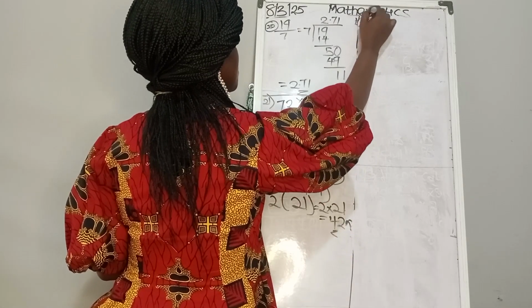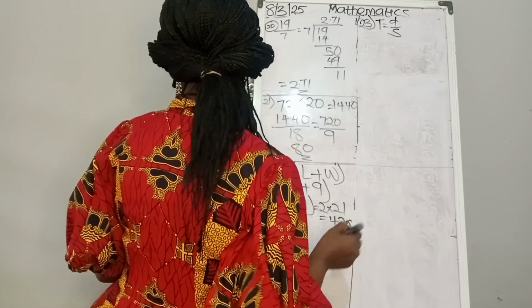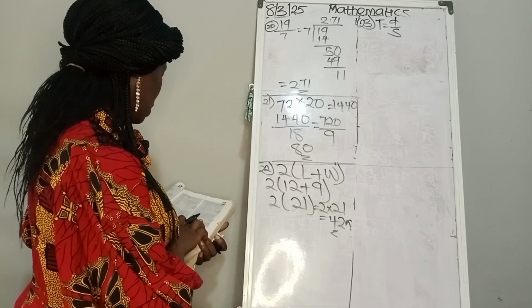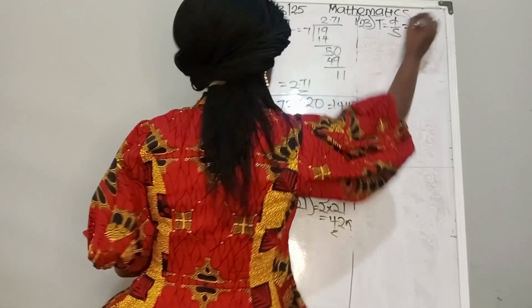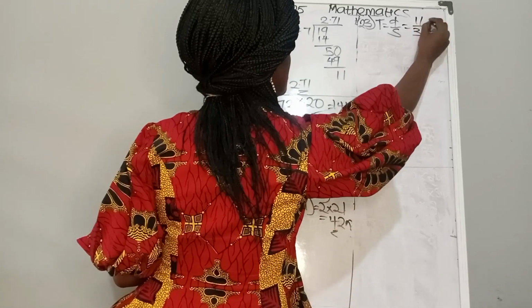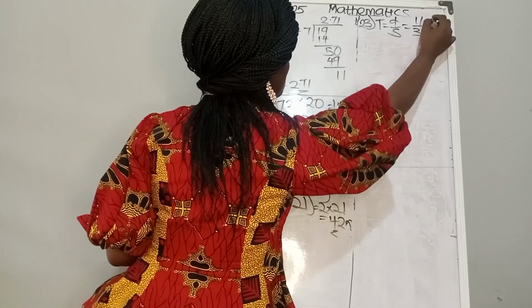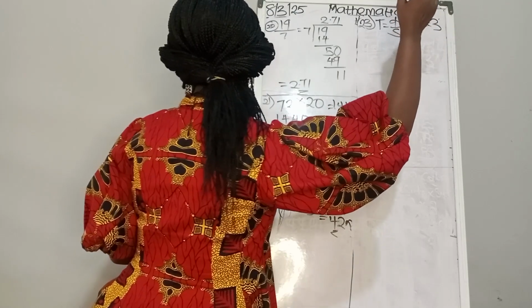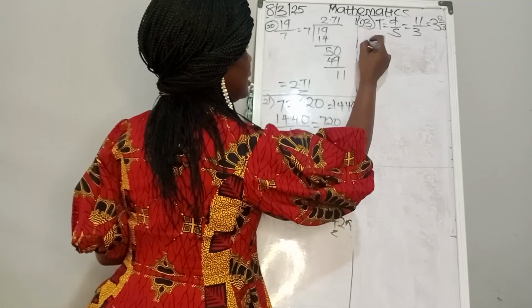Time is distance over speed. So we are told that the distance is what? 11, and the speed is what? 3. So if you are dividing this, it will be what? 3 in 11, that is 3. Remainder 2 over 3, and that is the same thing as 3 hours 40 minutes.